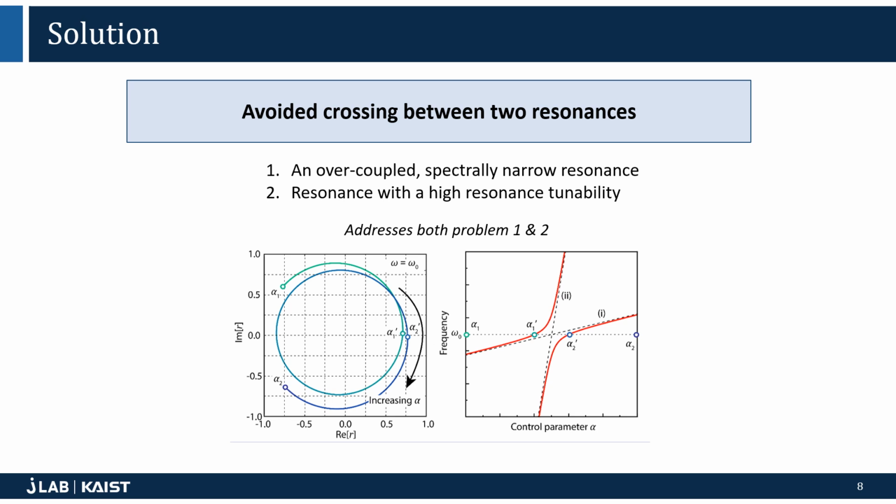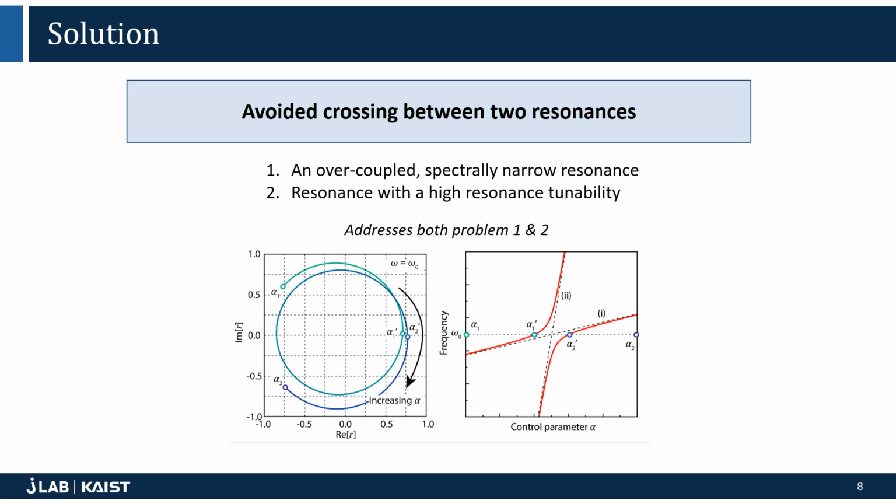Our solution to the trade-off issue was to use an avoided crossing between two resonances, one being an overcoupled spectrally narrow resonance, and the second resonance being a resonance with a high resonance tunability. A spectrally narrow resonance means that it has a narrow full width half maximum, and a high resonance tunability means that the resonance frequency changes greatly even with a small change in the tuning parameter alpha.